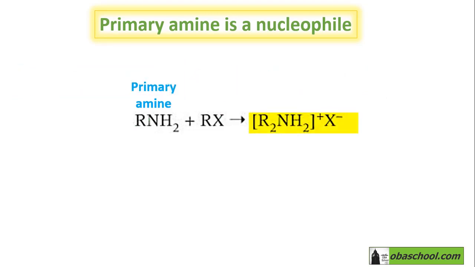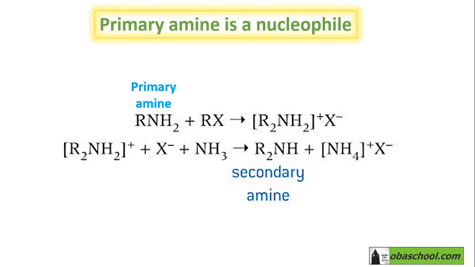Primary amines act as nucleophiles and attack the halogenoalkane, specifically the positive dipole carbon on that halogenoalkane. After that, this intermediate, which is produced in the previous step, will interact with NH3.